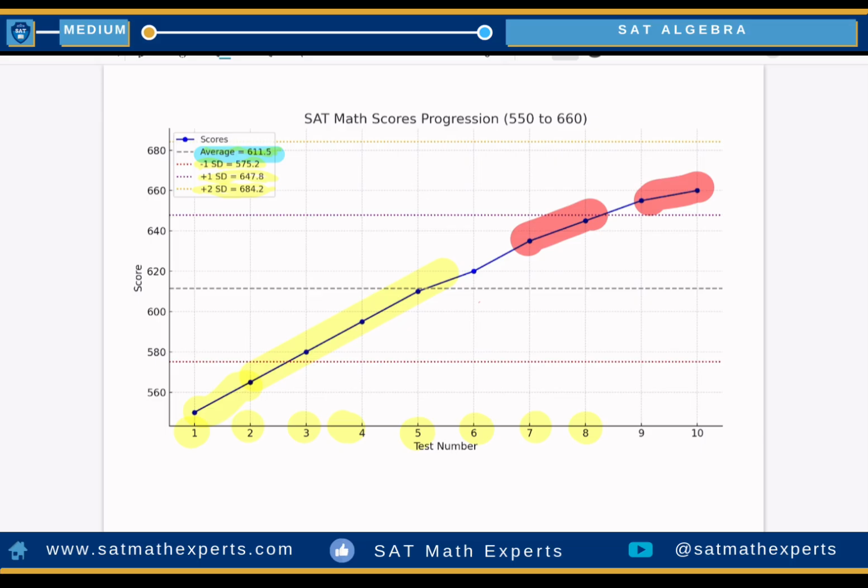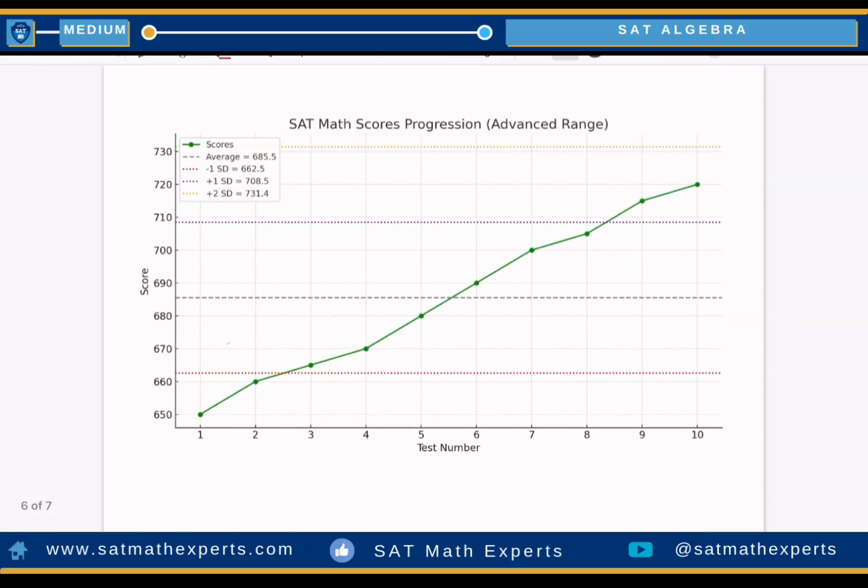The last one is 650, but the average is 610. With one standard deviation, the student can still get 640 or 650, which is close to his last exam. With two standard deviations, he can maybe get 680 or 700 if he really studies very well. But definitely the student will not be below 575, maybe 580. This is the minimum score, if he is not feeling well, is stressed, or didn't do very well. Let me give you another example.